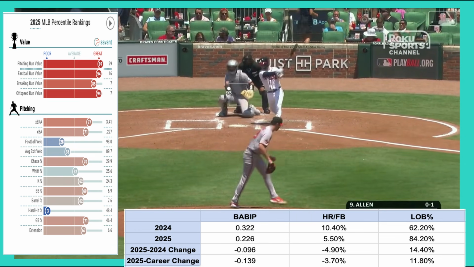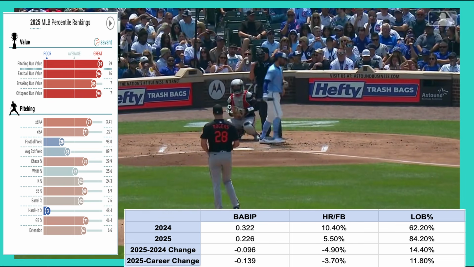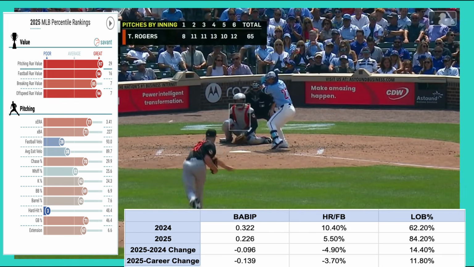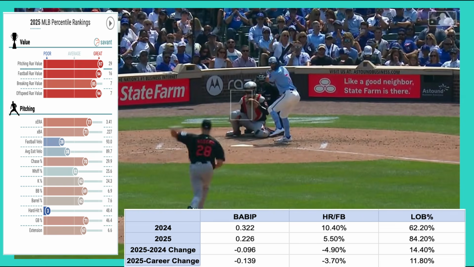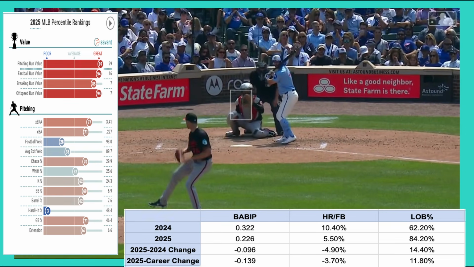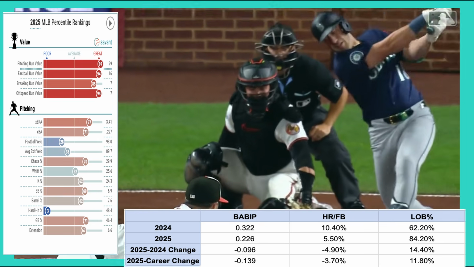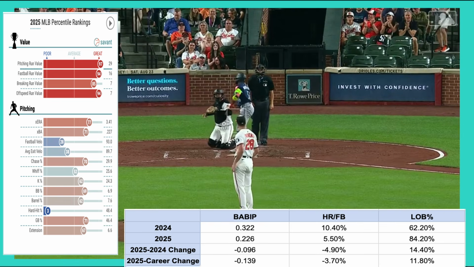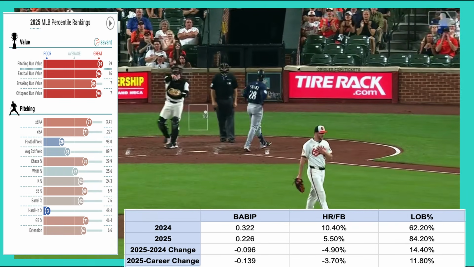Finally, his left on base percentage jumped 14.4 percentage points to 84.2, the 4th highest figure in all of baseball and almost 12 points above his career average. So while Rogers did show meaningful skill improvement, his breakout 2025 season was also supported by career or near-career best marks in 3 of the most volatile yet ERA-critical pitching metrics. That combination presents very real downside risk heading into 2026.